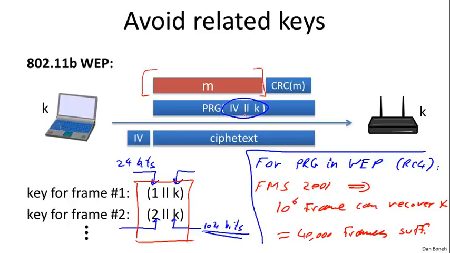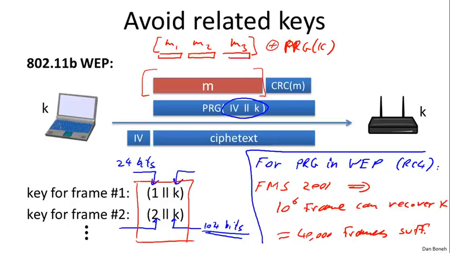So one could ask, what should the designers of WEP have done instead? Well, one approach is to basically treat the frames, M1, M2, M3, each one a separate frame transmitted from the client to the server, as one long stream and then XOR them using the pseudorandom generator as one long stream. So the first segment of the pad would have been used to encrypt M1. The second segment of the pad would have been used to encrypt M2. The third segment of the pad would have been used to encrypt M3, and so on and so forth. So they would never have had to change the key because the entire interaction is viewed as one long stream. But they chose to have a different key for every frame.